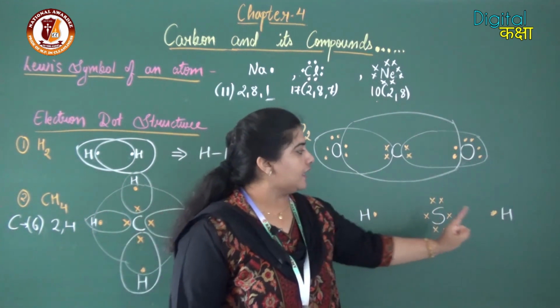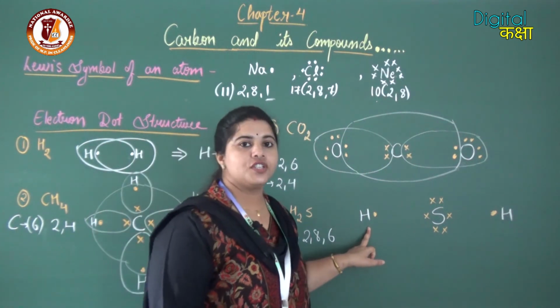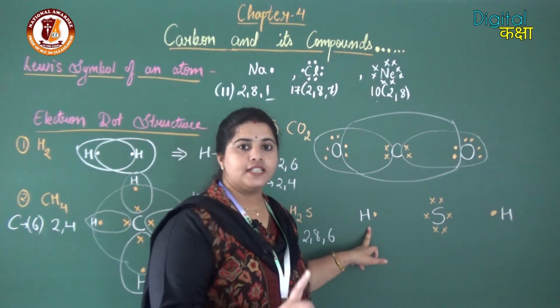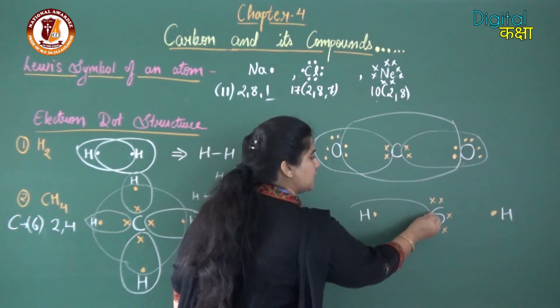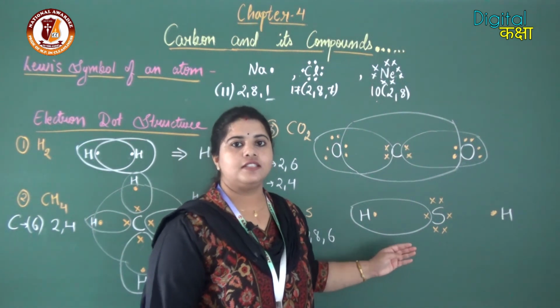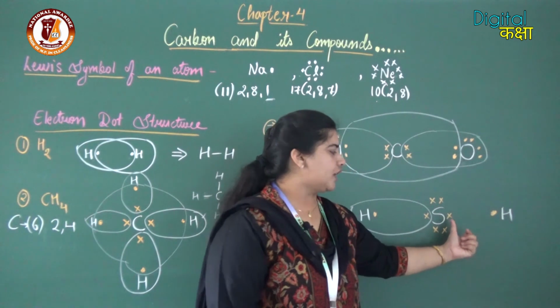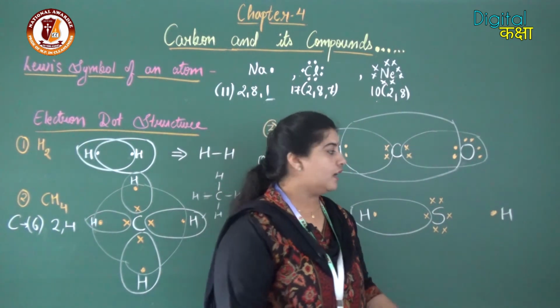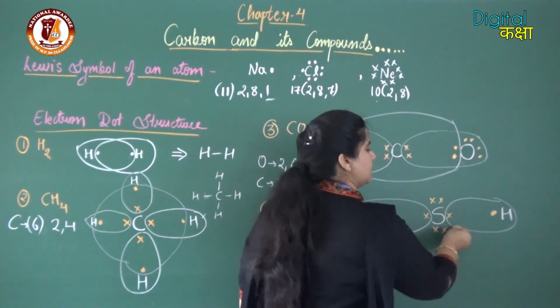Now let's stabilize the surrounding atoms first. This hydrogen in the first shell has 1 electron. To get stable, it requires 1 more electron. So it is going to share 1 more electron of sulfur, and now this hydrogen is stable. Now this hydrogen is also going to share 1 electron from the sulfur, and now this hydrogen will also get stable.